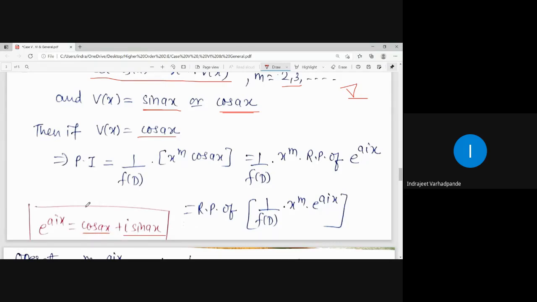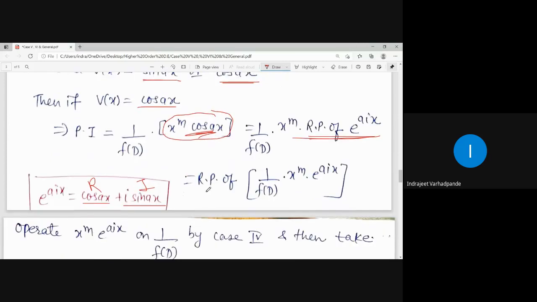You know that a complex number is a combination of real part and imaginary part. So cos ax is the real part, sin ax is the imaginary part, and therefore e to the power iax is cos ax plus i sin ax. So whenever I have x to the power m into cos ax, it will be the real part of e to the power iax.